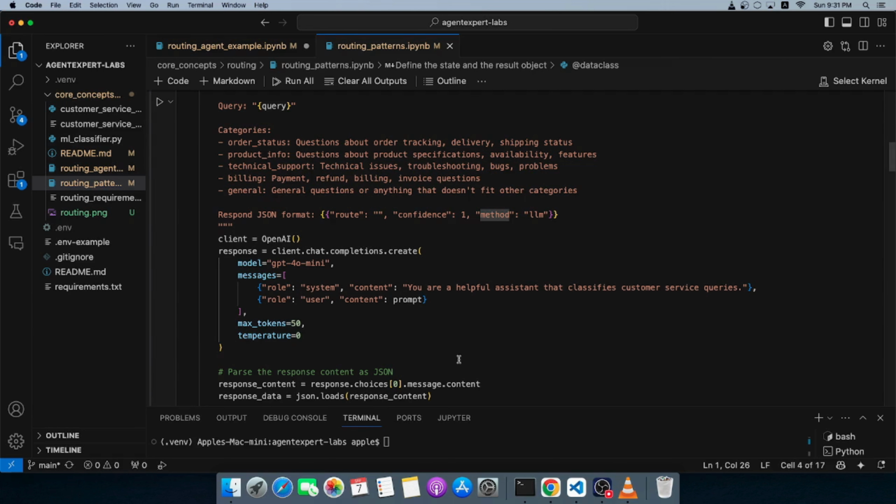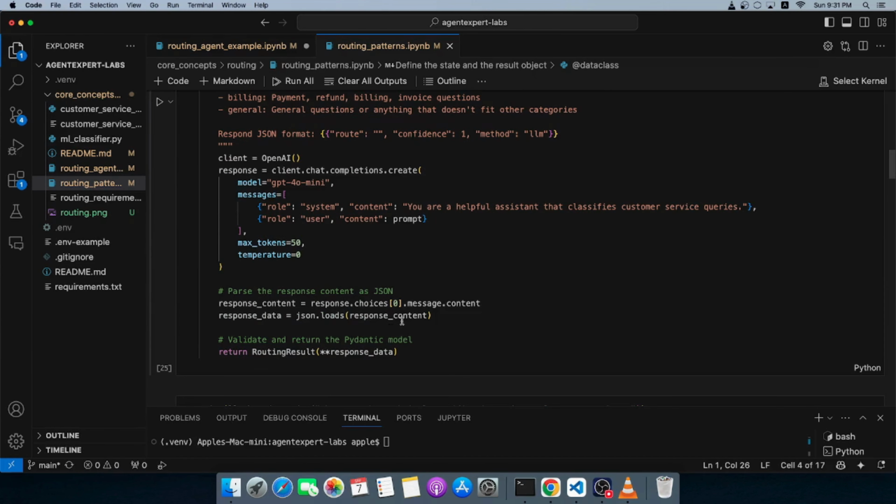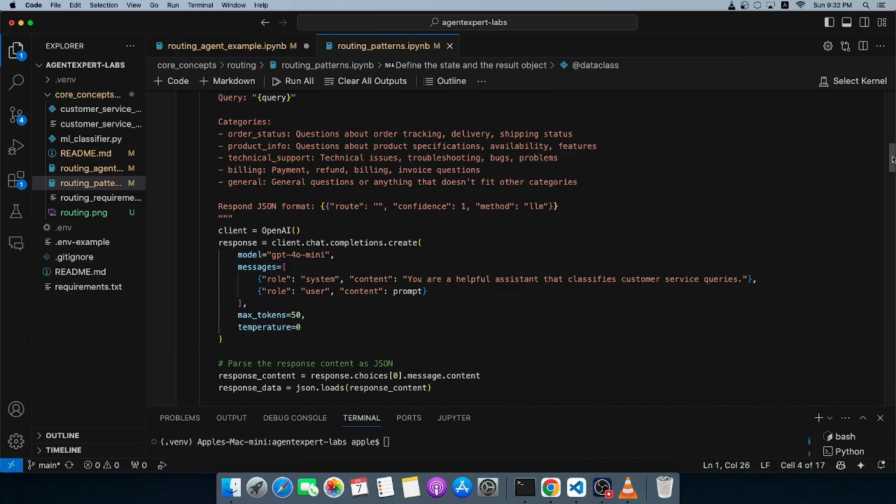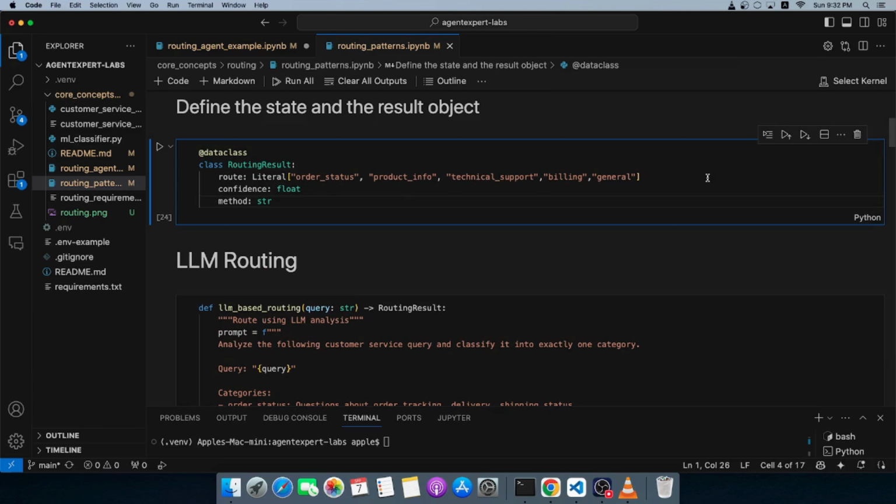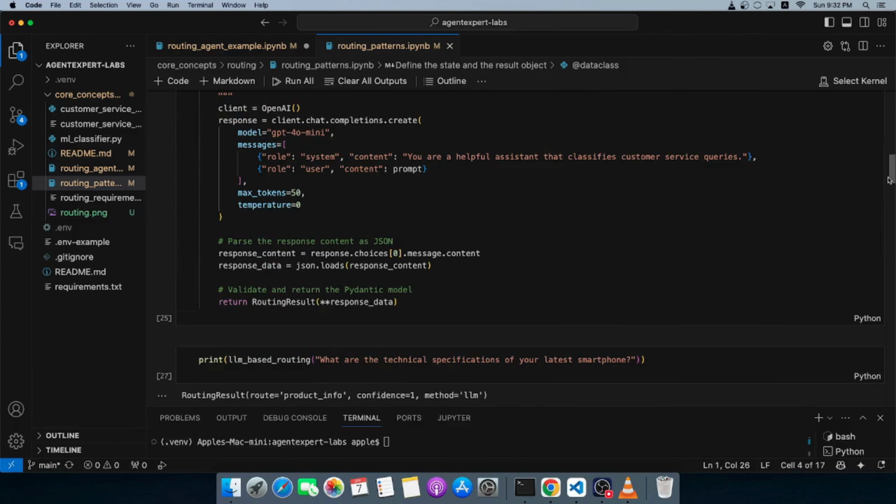Okay. One thing also that we are trying to do here is we want the response to be in a specific format. So I'm returning the routing result object, or the class that we just created here. Let me show you that again. This one, and I want 3 fields from it. That is route, confidence, and method. Okay, we have established that.